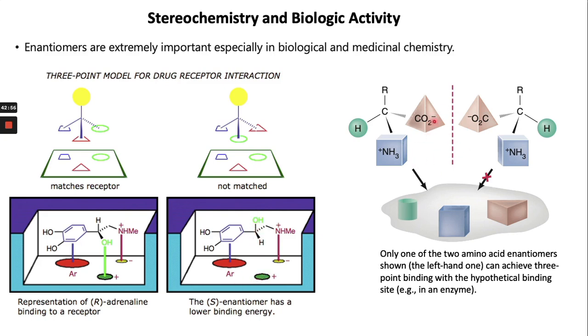In this one also, the carbon has a different stereochemistry. They are enantiomers of each other, non-superimposable mirror images. This one cannot bind with the receptor, but this one can bind easily, because one enantiomer has all the pockets to bind with the receptor, but the other enantiomer has a different orientation of the functional groups, a different stereochemistry. They cannot bind with this enzyme.